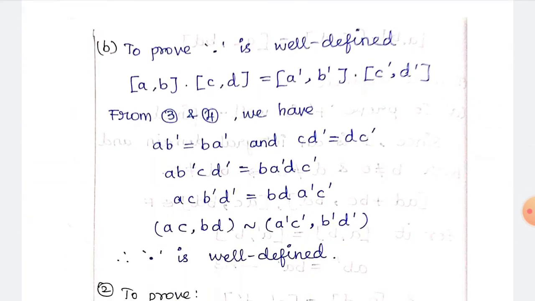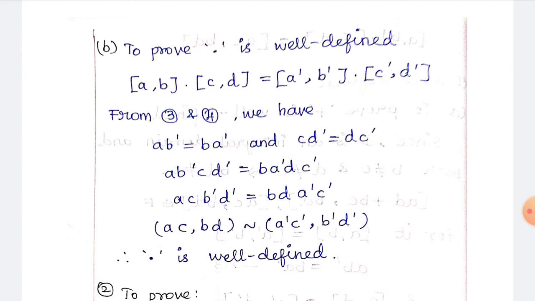The next subdivision is we have to prove that dot is well defined. So dot is well defined means again you have to take, instead of addition, dot: (a, b) dot (c, d) is equal to (a dash, b dash) dot (c dash, d dash). From 3 and 4 we have a b dash is equal to b a dash and c d dash is equal to d c dash.